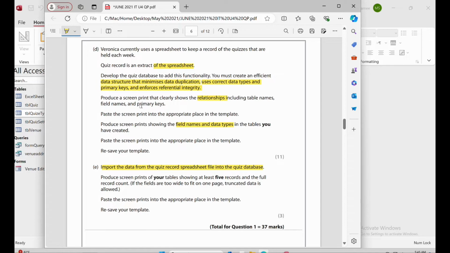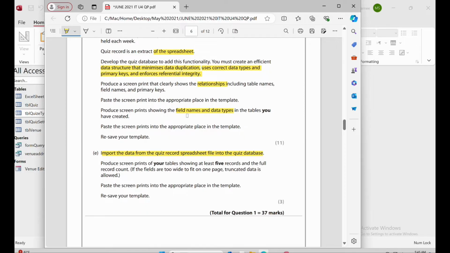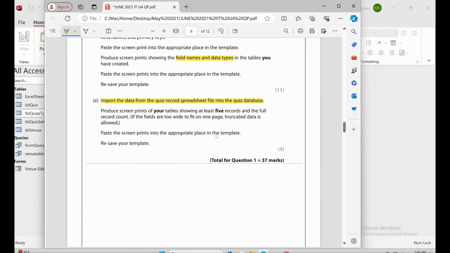Then we also created a relationship using a primary key, created the table names and everything. Whatever we did, just take the screenshot and paste it. Here they are also saying that you have to take the data types as well. So go to the design view of each table and take pictures of the data types.